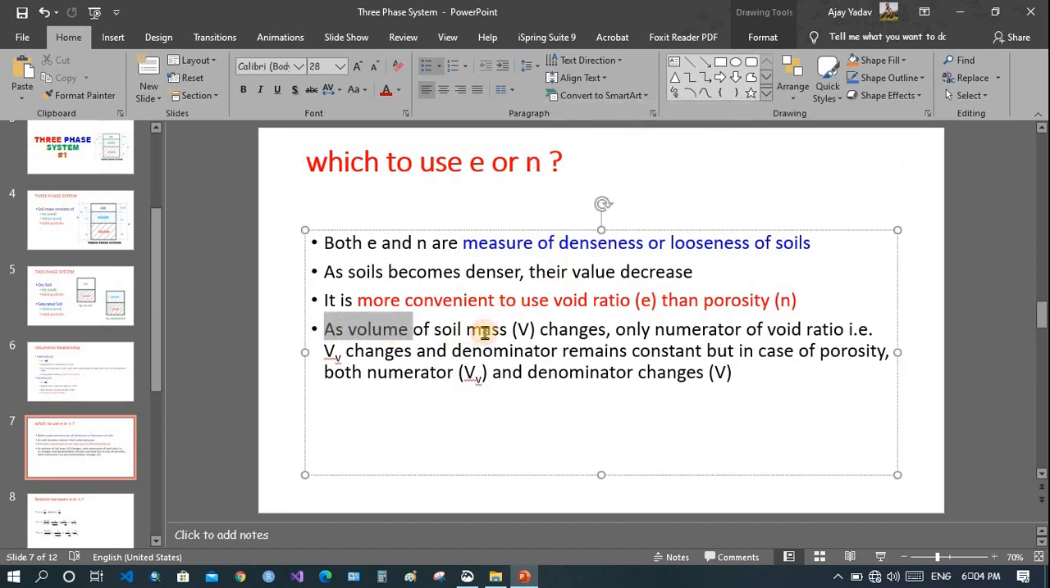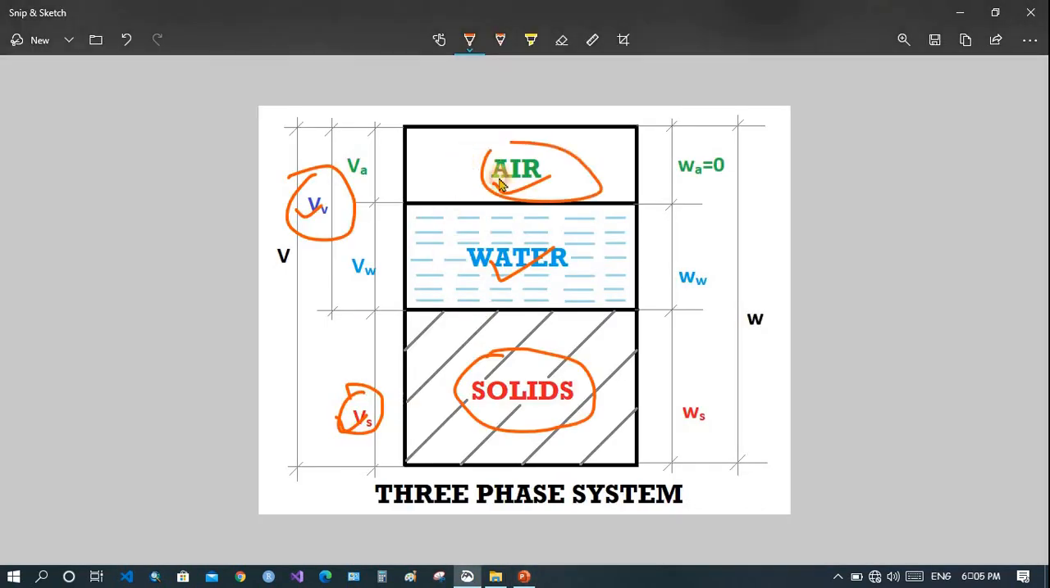You can see here, as volume of soil mass changes, that is total volume, only the numerator of the void ratio, VV, changes and the denominator remains constant. But in case of porosity, both numerator VV and denominator change. This total volume change is generally caused by change in air and water, that is volume of void.